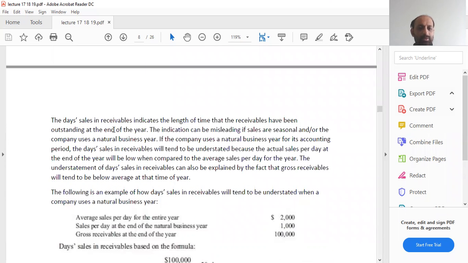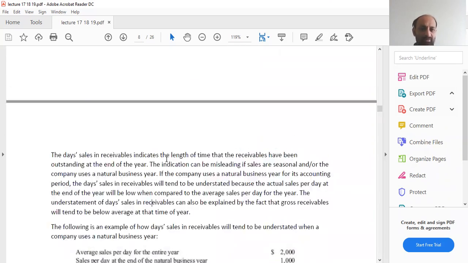The days sales in receivable indicates the length of time that the receivables have been outstanding at the end of the year. This indication can be misleading if sales are seasonal and or the company uses a natural business year. Now, what is a natural business year? Natural business year is when you have 52 consecutive weeks of activity, and at the end of the natural business year the activity is always low. That is why it is called a natural business year.